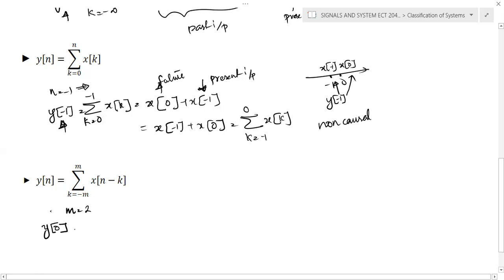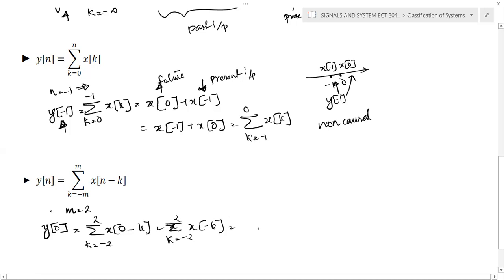If you evaluate y of 0, k ranging from minus 2 to 2, in place of n you can put 0. It becomes sigma k equal to minus 2 to 2 of x of minus k.